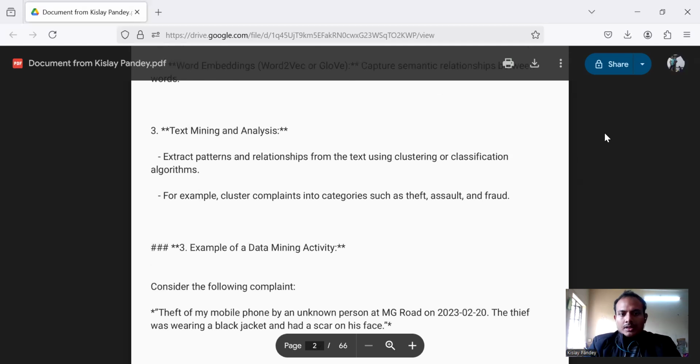Third is text mining and analysis. Extract patterns or relationships from the text using clustering or classification algorithms. For example, cluster the complaints into categories such as theft, assault, and fraud.